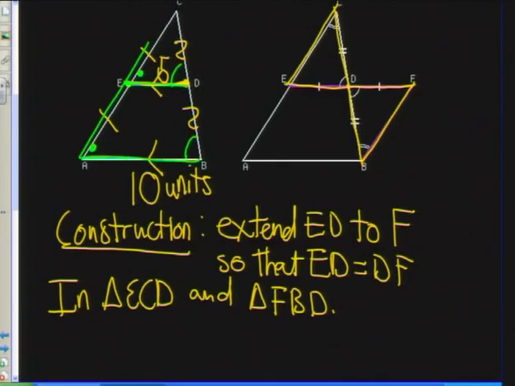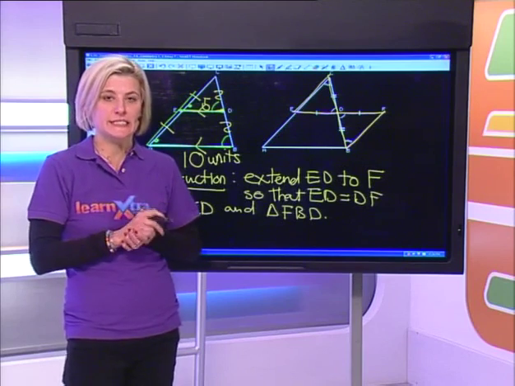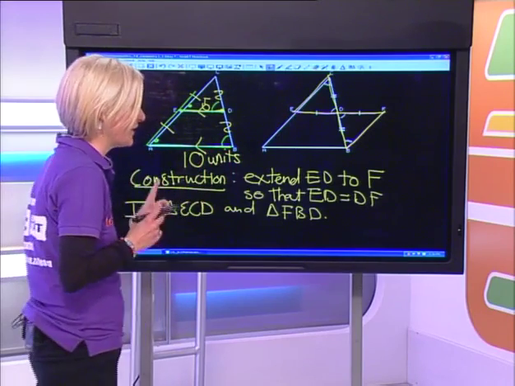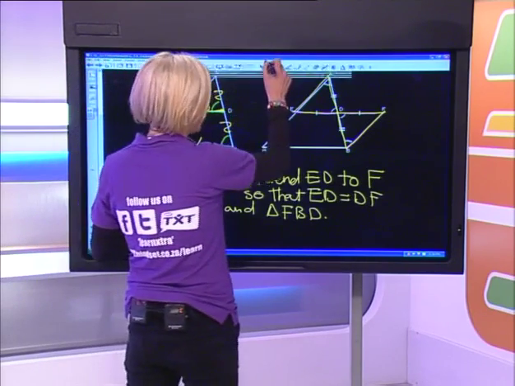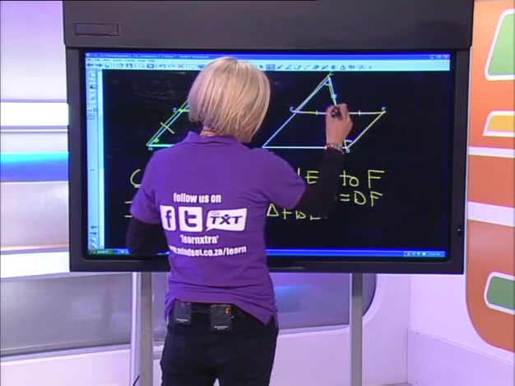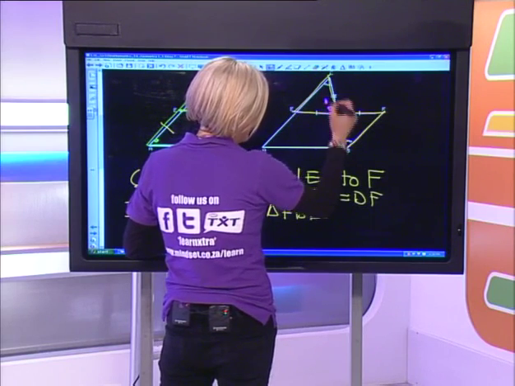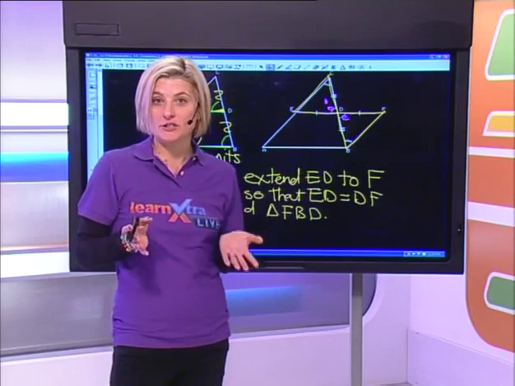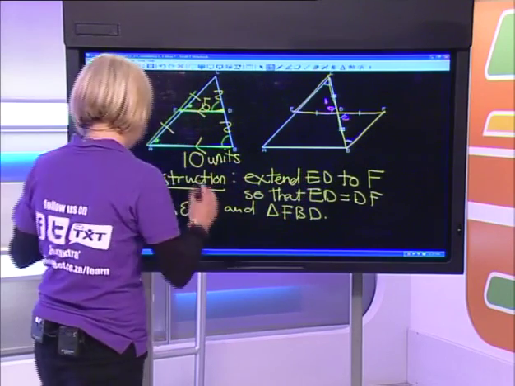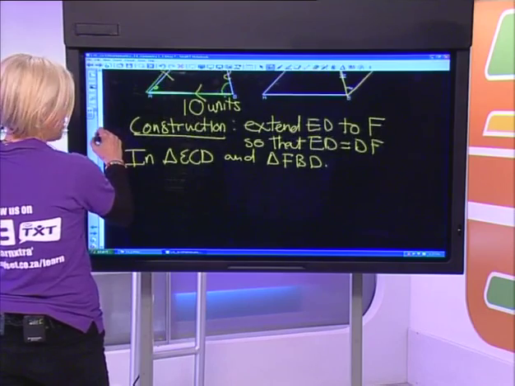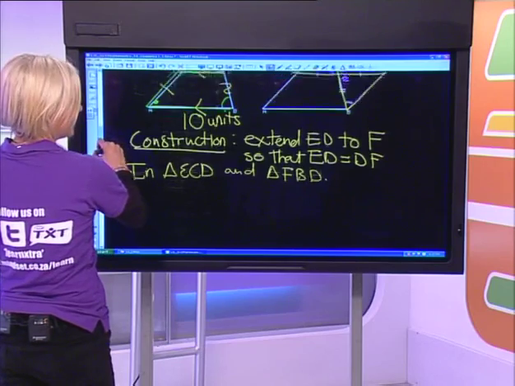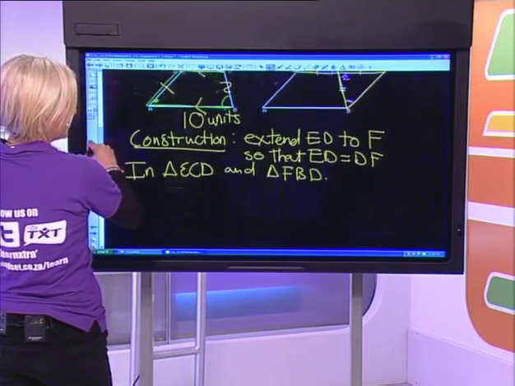Now we have to look at some information in these triangles, and we've got to prove that these two triangles are congruent to each other. The first thing that leaps out at me is if I call that angle D1 and this angle D2, then D1 and D2 are equal to each other. Why are they equal? The reason is what we discussed earlier on. They are vertically opposite angles. So let's write that down. D1 is equal to D2.